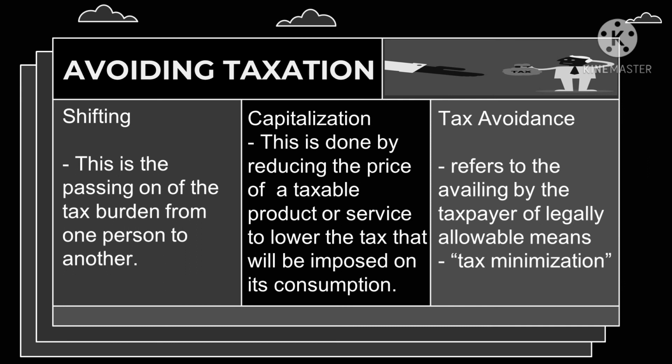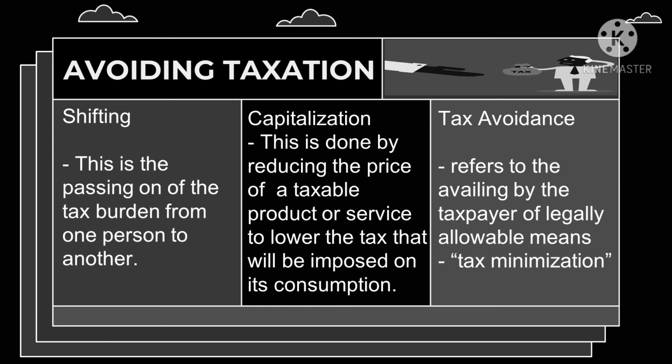Next, we have capitalization. This is done by reducing the price of a taxable product or service to lower the tax that will be imposed on its consumption. This usually can result where there is forward shifting, backward shifting, or even no shifting. Third, we have tax avoidance.